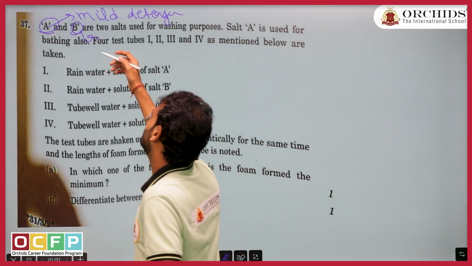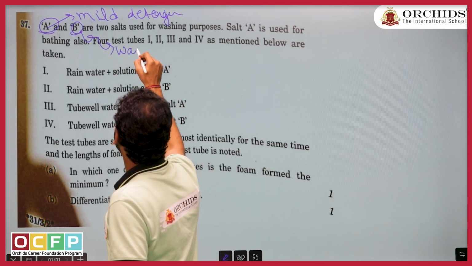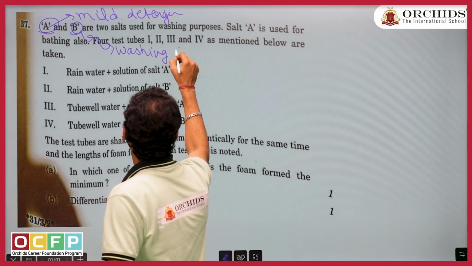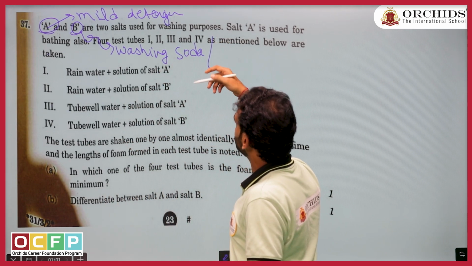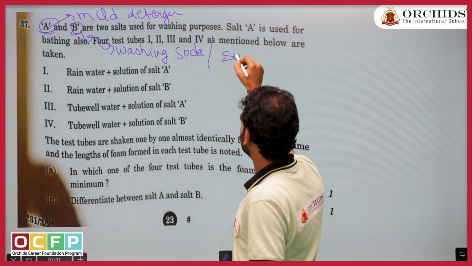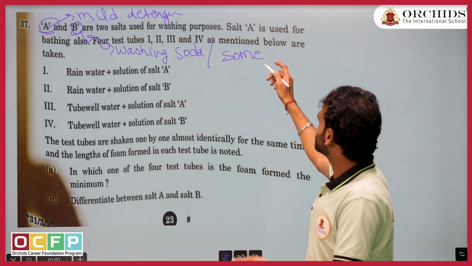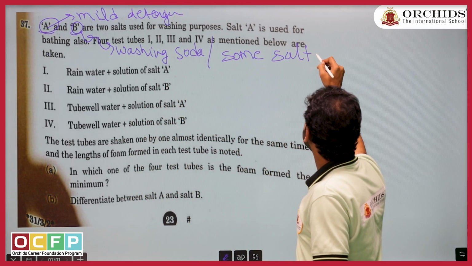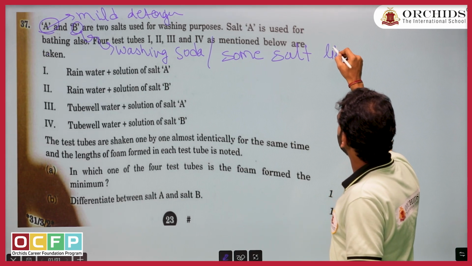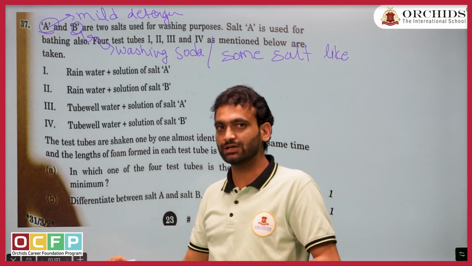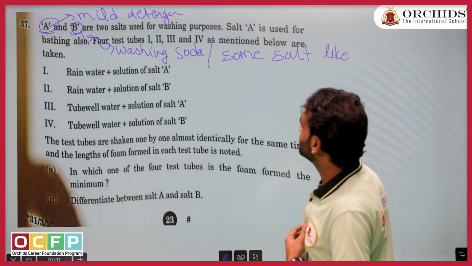It may be washing soda, because we have only read that in the NCERT, or it may be some other salt. I am not confirming that it is only washing soda, because they didn't confirm in the question, so we are not predicting like that.